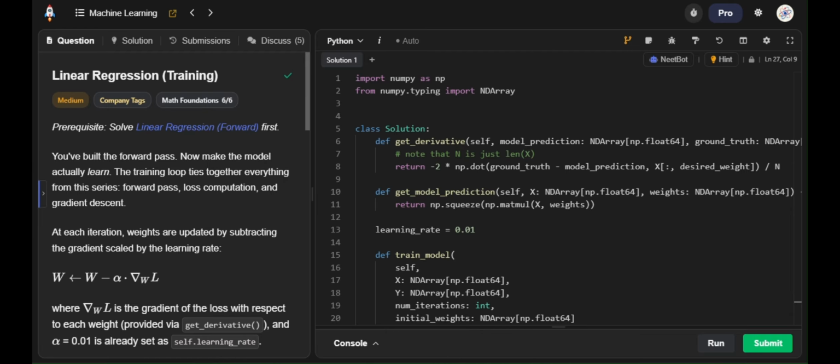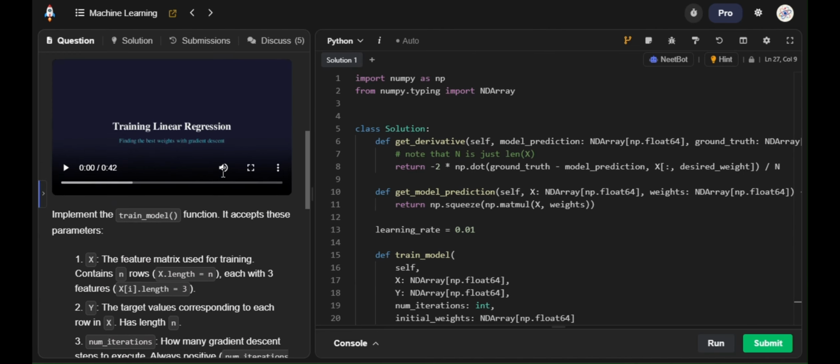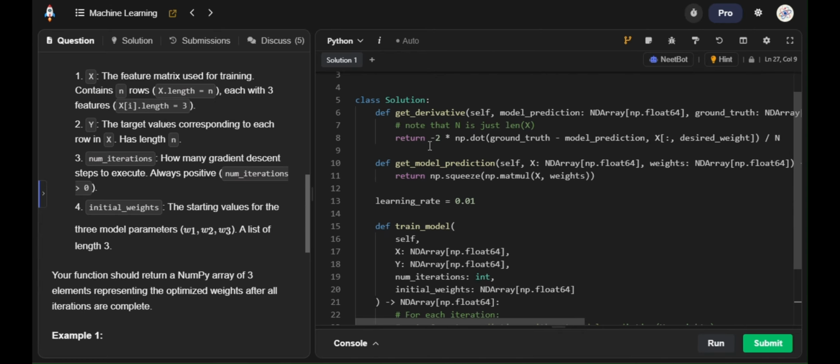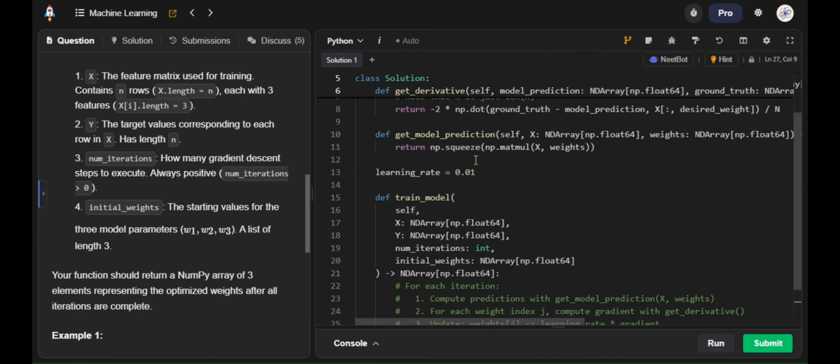Now that we have learnt how a linear regression model trains, let's implement it in Python. So this is the problem description given, and this is the code that we are given. In this Solution class, we are given get_derivative, which gives the derivative of the inputs we give while giving the function parameters.